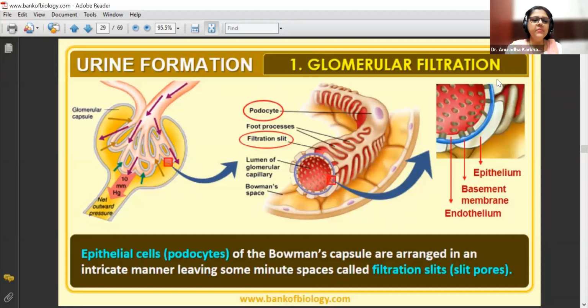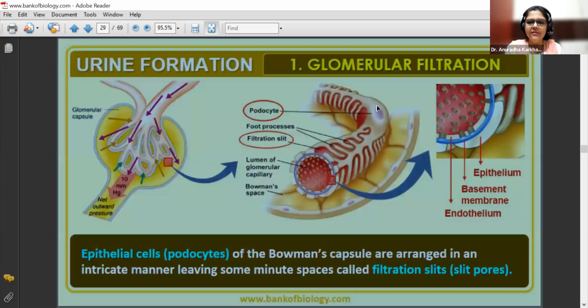Okay, pay attention. See, epithelial cells of whom, beta? Epithelial cells are going to be of the Bowman's capsule. So epithelial cells of the Bowman's capsule are arranged in an intricate manner, leaving some minute spaces called as filtration slits. Now see over here, ये जो आपको पोडोसाइट करके दिखाई दे रहा है ना, so these podocytes are nothing but they are the cells of the Bowman's capsule. So this was that yellow color का part of the tubule that we are seeing. ये जो yellow color का part है ना, इसकी बातें हो रही है.